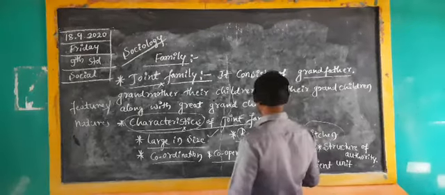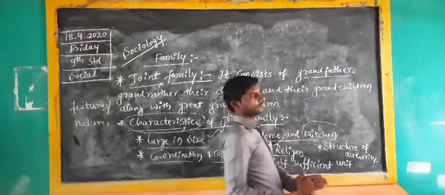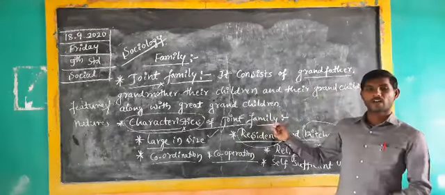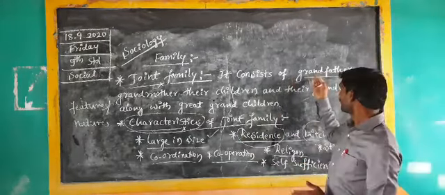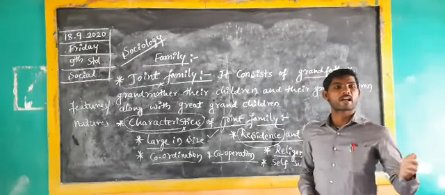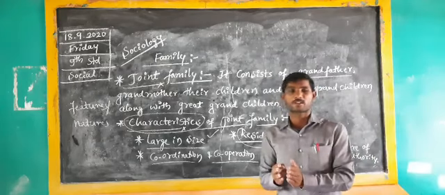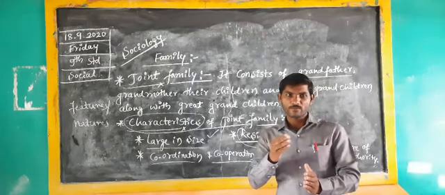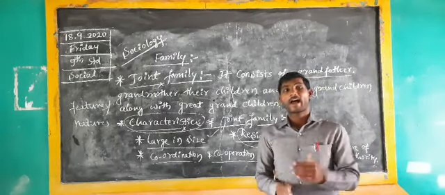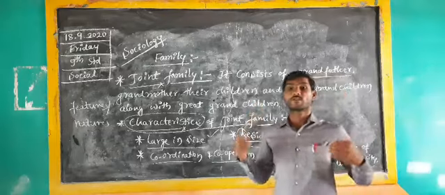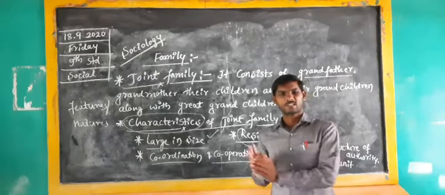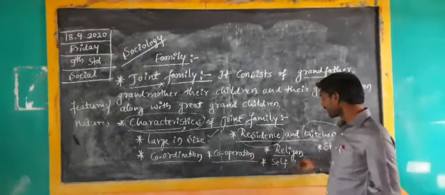The next one is religion. They are the followers of the religion. Why? Because everyone in the family, under the guidance of grandfather and grandmother, follows which religion, which God, which principles, which religious thoughts, one by one. They get up very early in the morning, take a bath and go to the temple with wet cloth. These are some of the traditions they follow along with the religion.